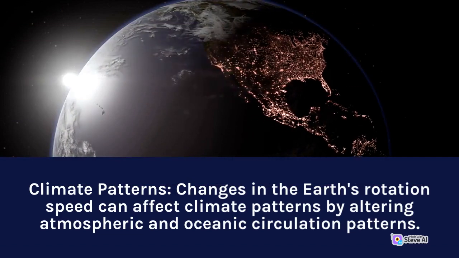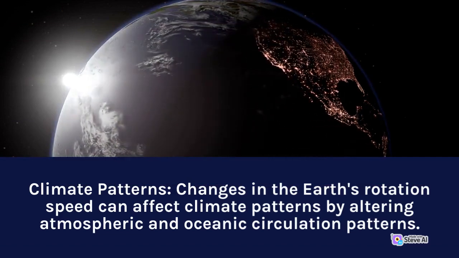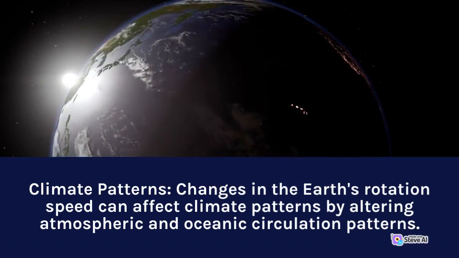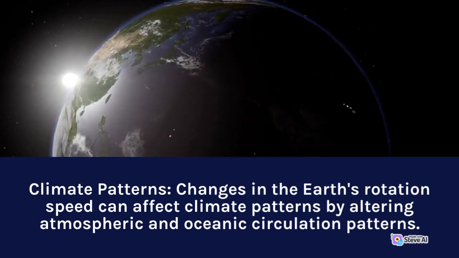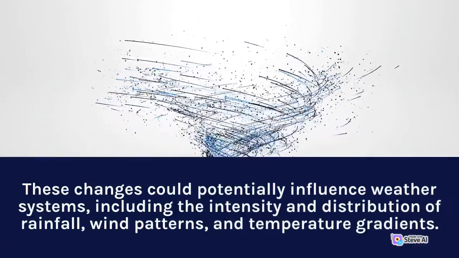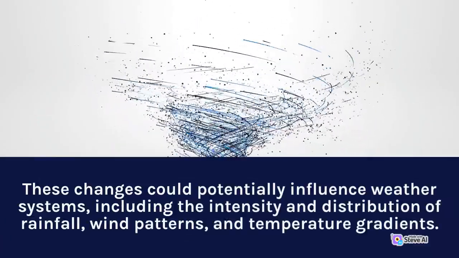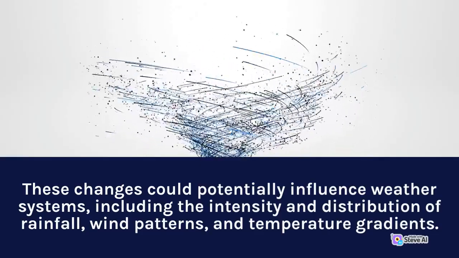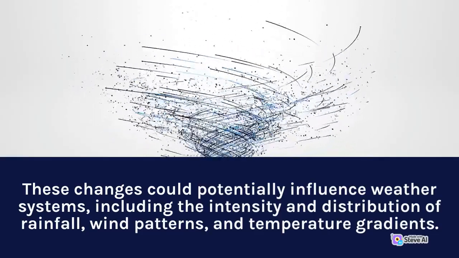Climate patterns. Changes in the Earth's rotation speed can affect climate patterns by altering atmospheric and oceanic circulation patterns. These changes could potentially influence weather systems, including the intensity and distribution of rainfall, wind patterns, and temperature gradients.